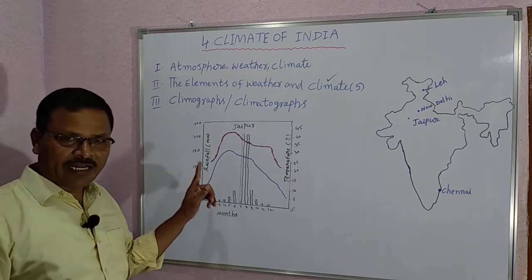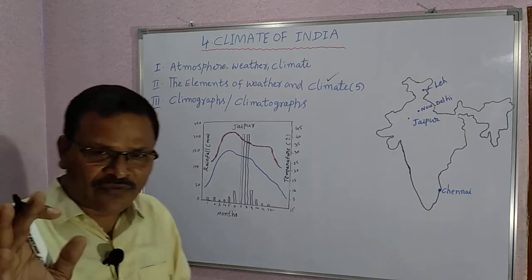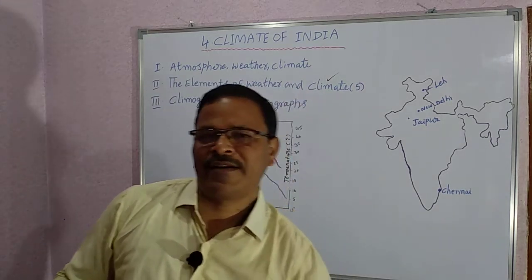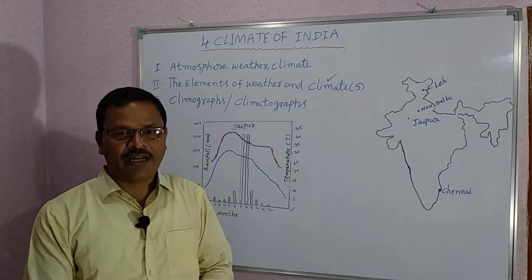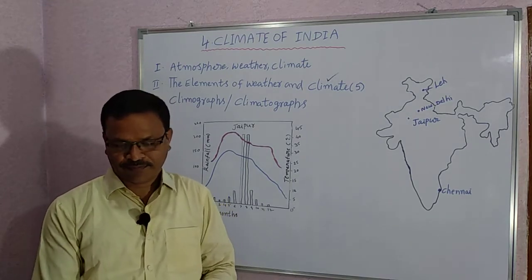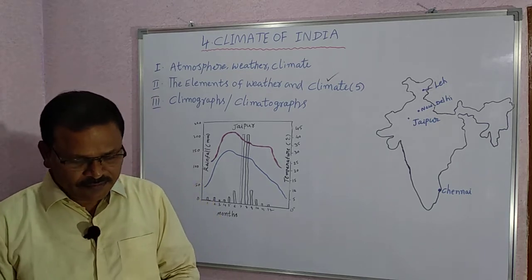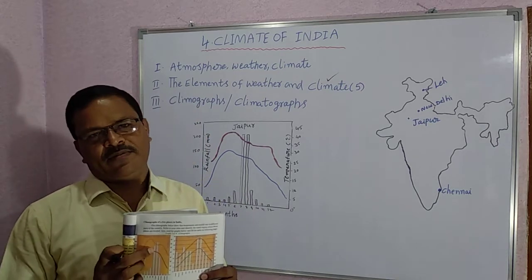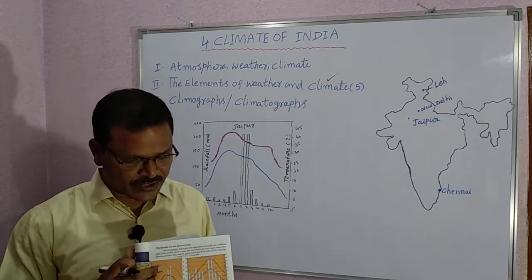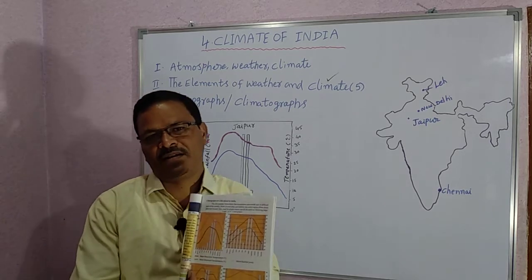These are the climographs. In your textbook, 4-5 climographs are given at page number 45. All of you take your textbooks. These are the climographs, these 5 climographs.